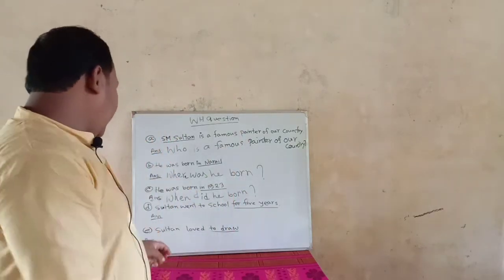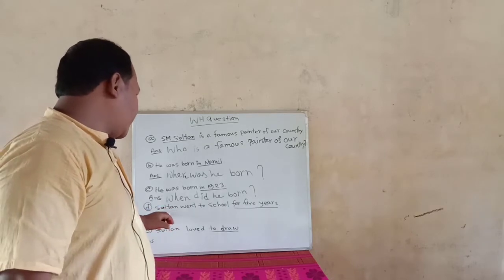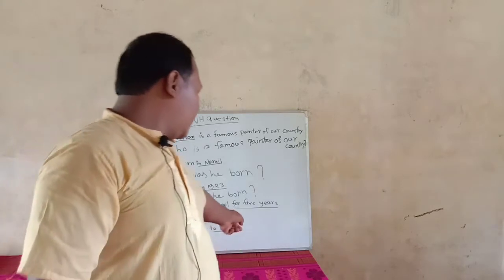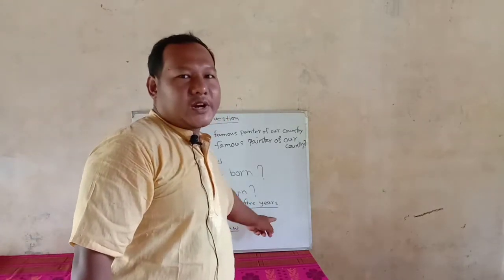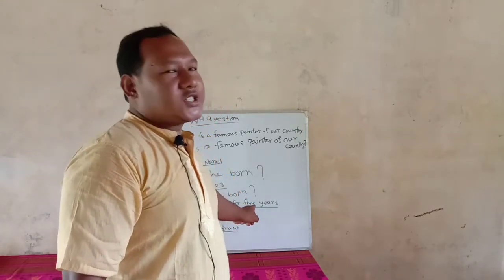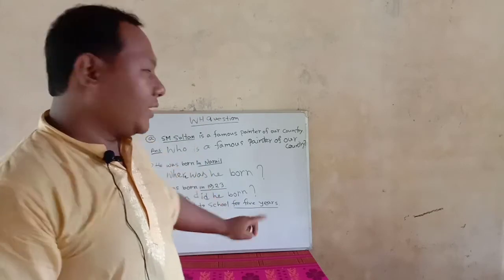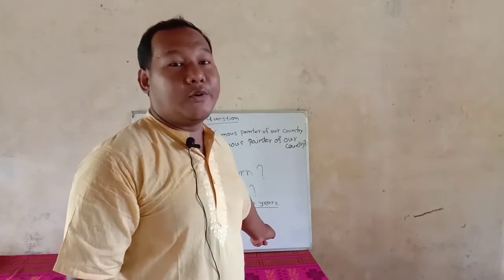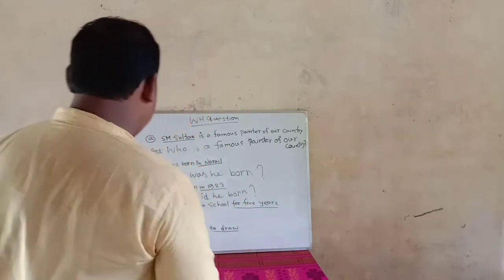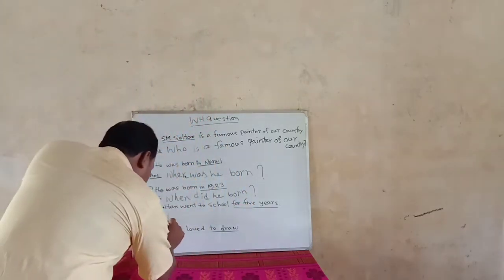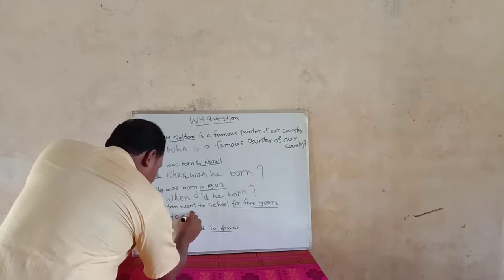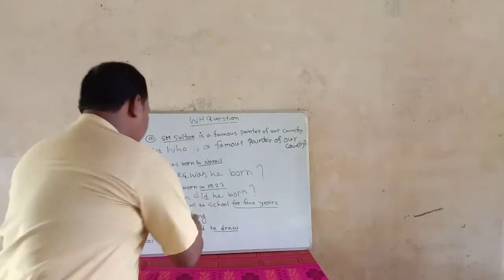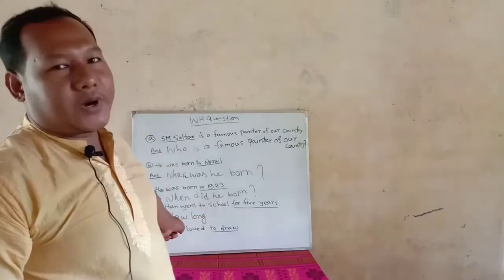Now look at another sentence: Sultan went to school for 5 years. Here, for 5 years is underlined. This is a period of time, so in case of a period of time, you have to use how long. So let us put here how long. Then, this is went, so this is also past indefinite tense.